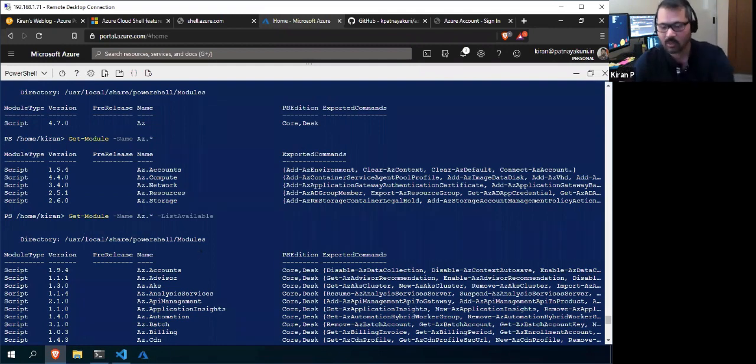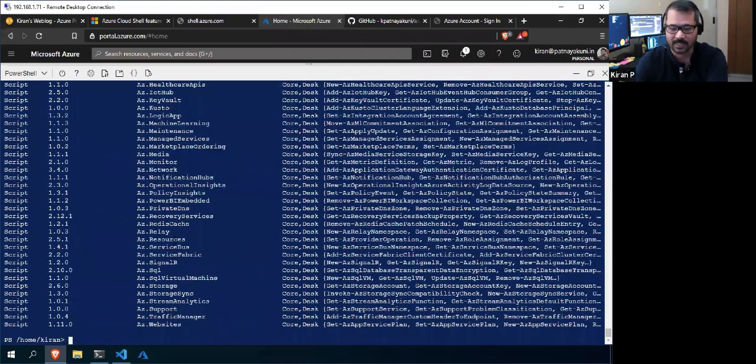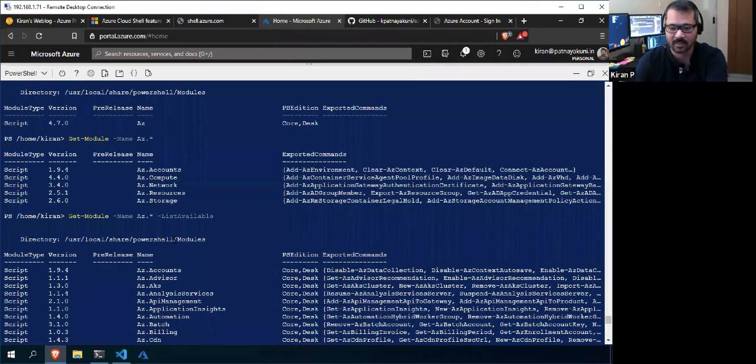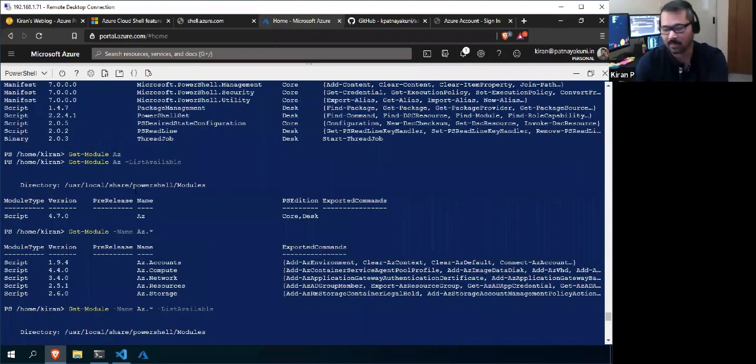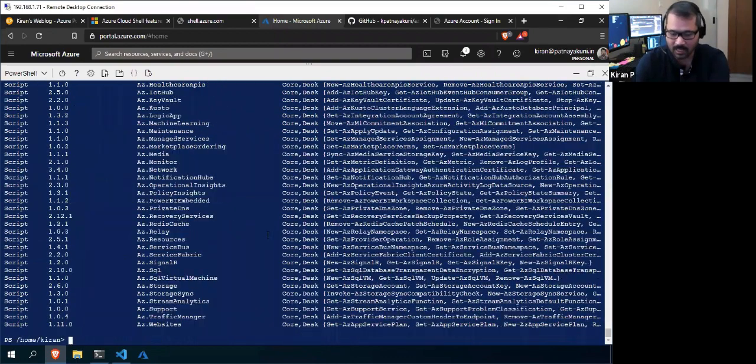Okay, I'll talk more about this tomorrow: what modules we have, how we can find the commandlets within that module, how to get help for this module and these commandlets, and what the members of the output of the commandlets are. We will see all that in the next session. Right. Sure. So this is the way all the PowerShell commandlets will work here.